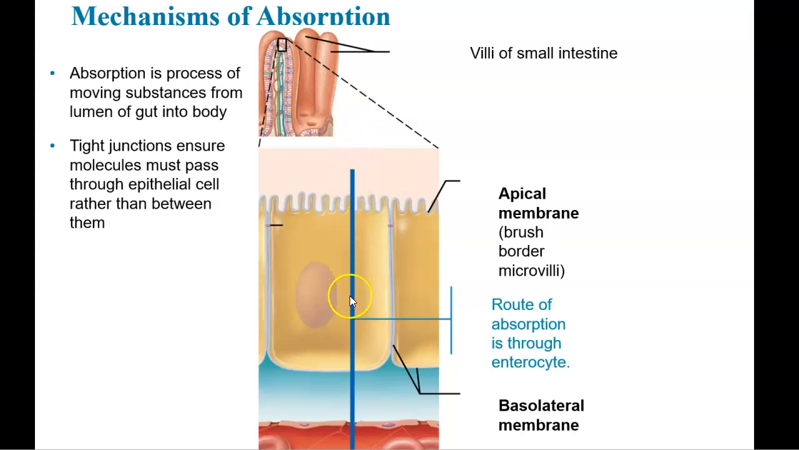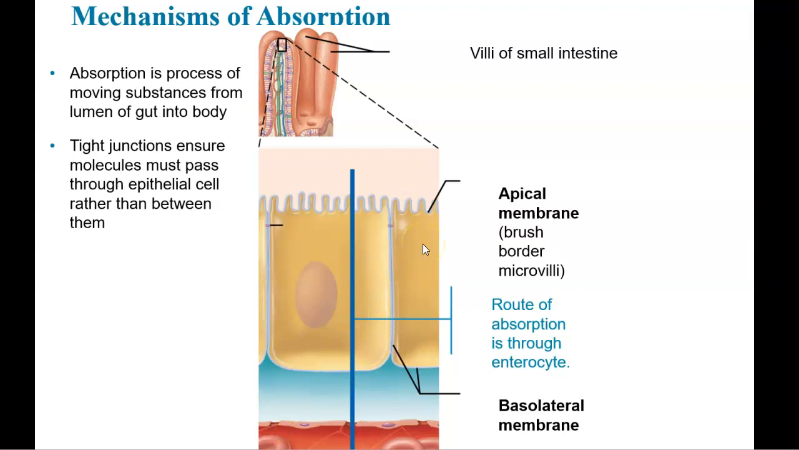It makes its way across those cells and then into the blood vessels, like this capillary here. But it always goes from the apical region of the cell, through the cell, and then out from the basolateral side of the cell and then into the bloodstream.